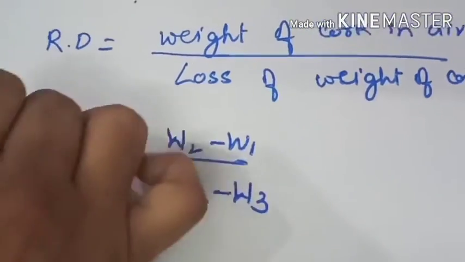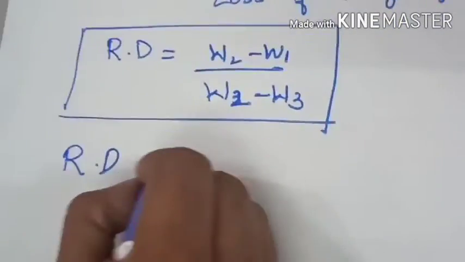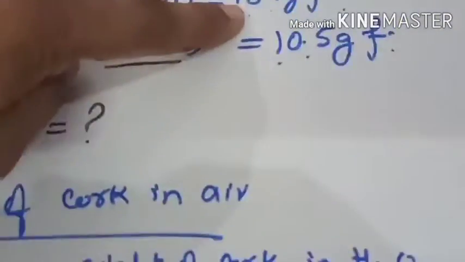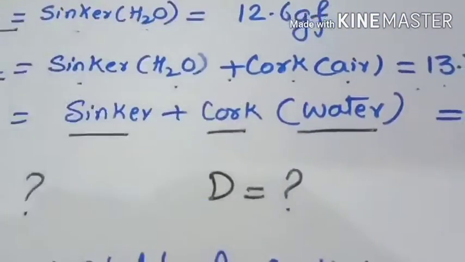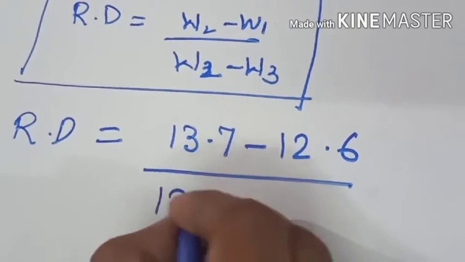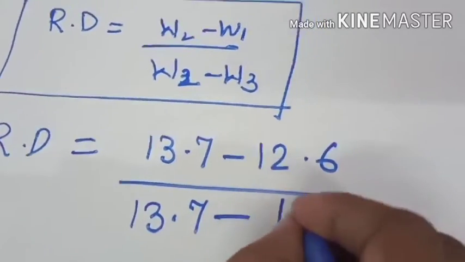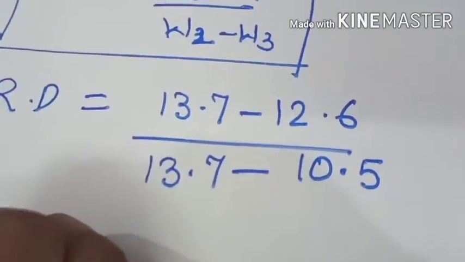So this will be the formula. You will substitute the value. Now W2 is given to you, 13.7. W1 is given to you, 12.6. W2 is given to you, 13.7. W3 is given to you, 10.5. Now we will subtract it.